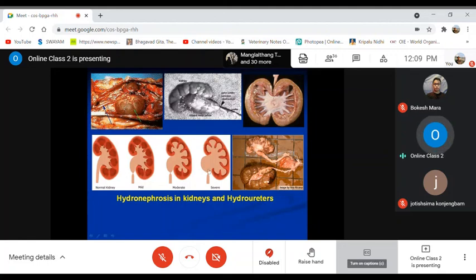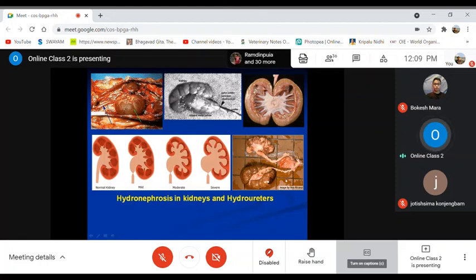This is a schematic diagram showing hydronephrosis. And then down there is the ureter. Sometimes the blockage is down in the ureter, the last portion of the ureter, or in the urinary bladder. The ureter may also accumulate more urine. Then it is known as hydroureter, if it is in the ureter.